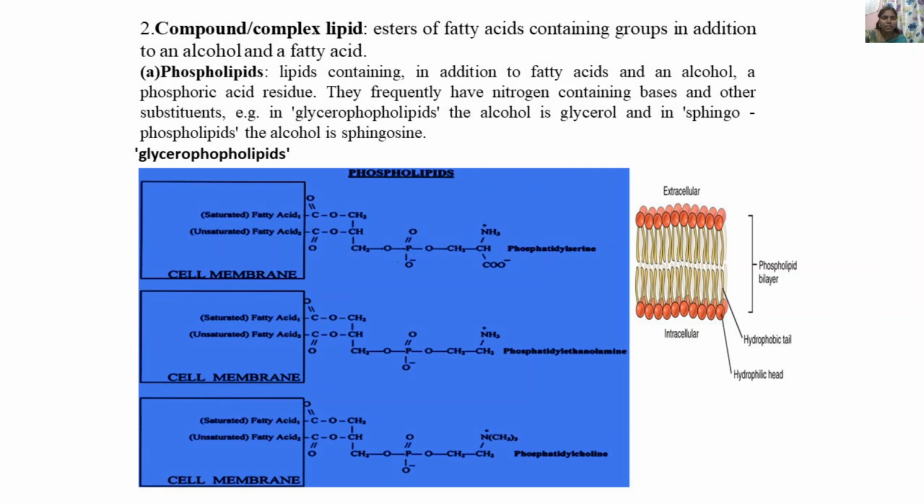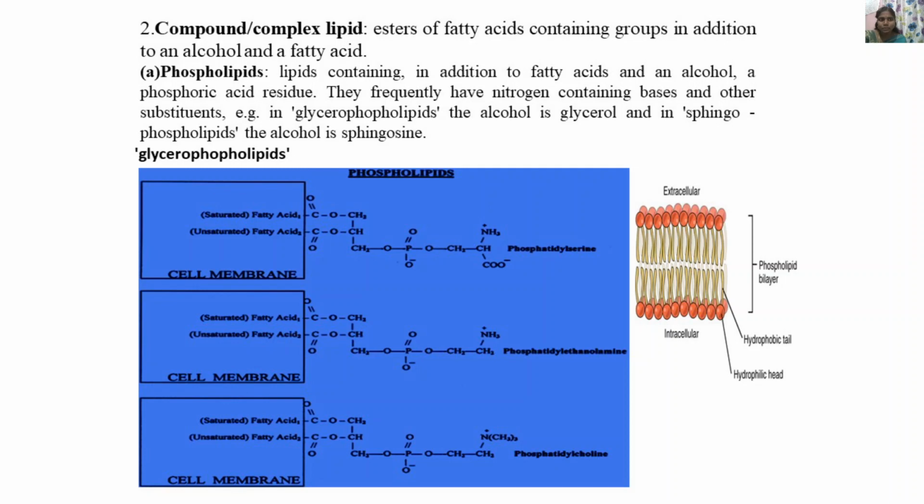Here I have given you the structure of three phospholipids: phosphatidyl serine, phosphatidyl ethanolamine and phosphatidyl choline. In phosphatidyl serine, you can see this is the glycerol backbone.